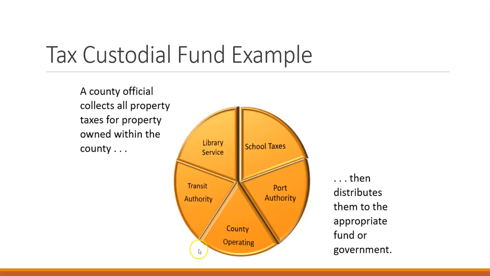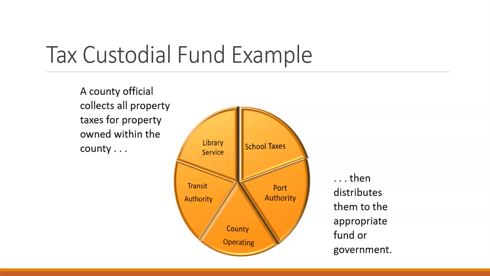One of the examples, especially the example that we're going to be looking at through here, is a tax custodial fund example. In the textbook example, we have a county that is collecting all of the property taxes for all property owned within the county and then distributing them to the appropriate fund or city government.